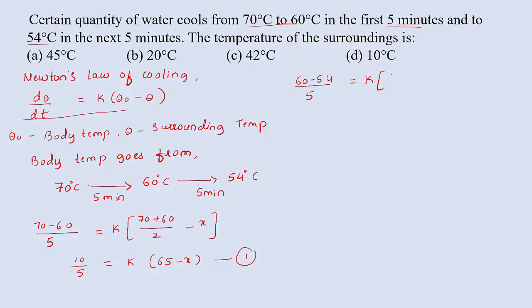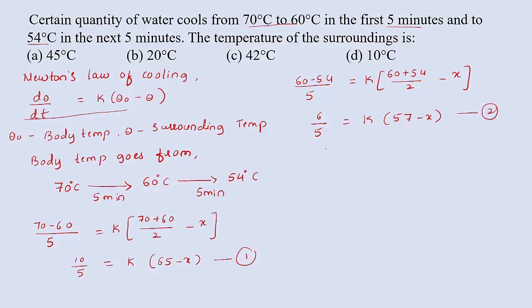So we can write (60 plus 54) divided by 2 minus the temperature of the surrounding. Let us take it as X. So calculate this value: 60 minus 54 is 6, divided by 5 is equal to K into, so we will get, 57 minus X. Now we got equation 2.